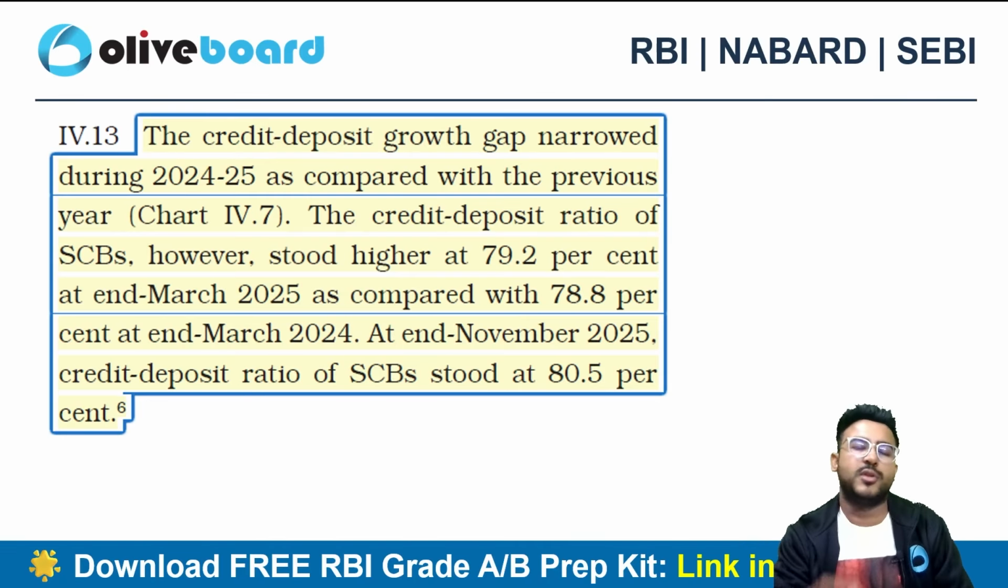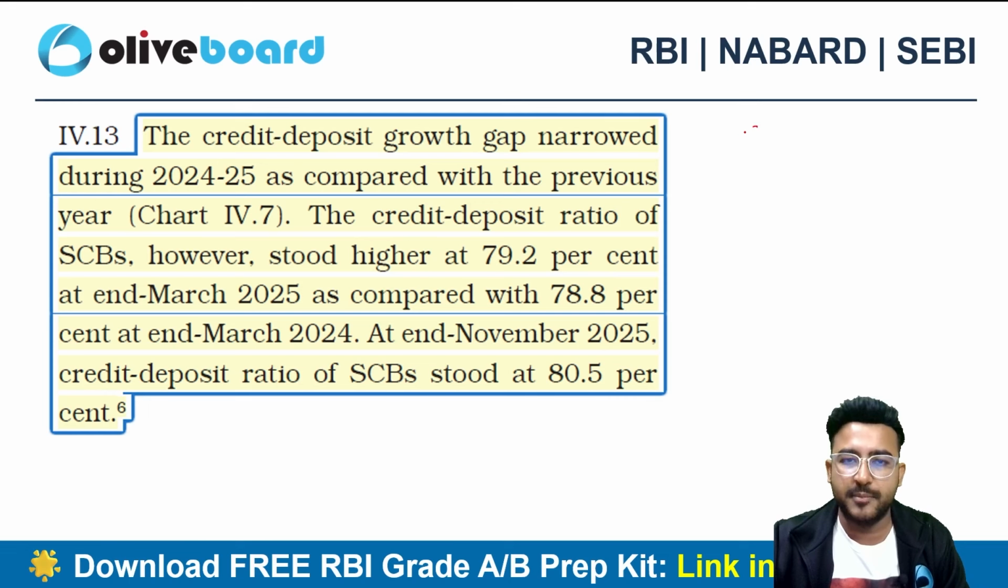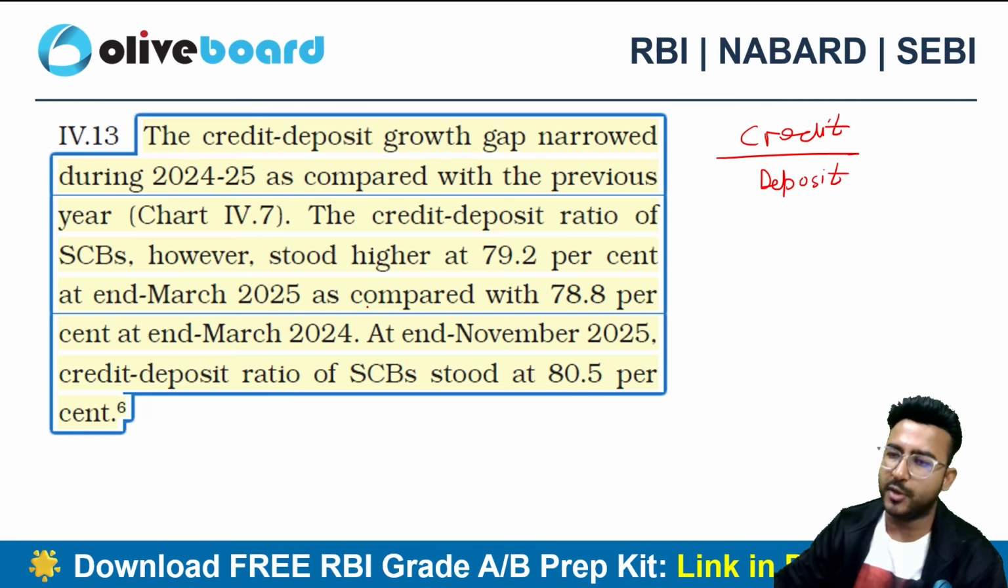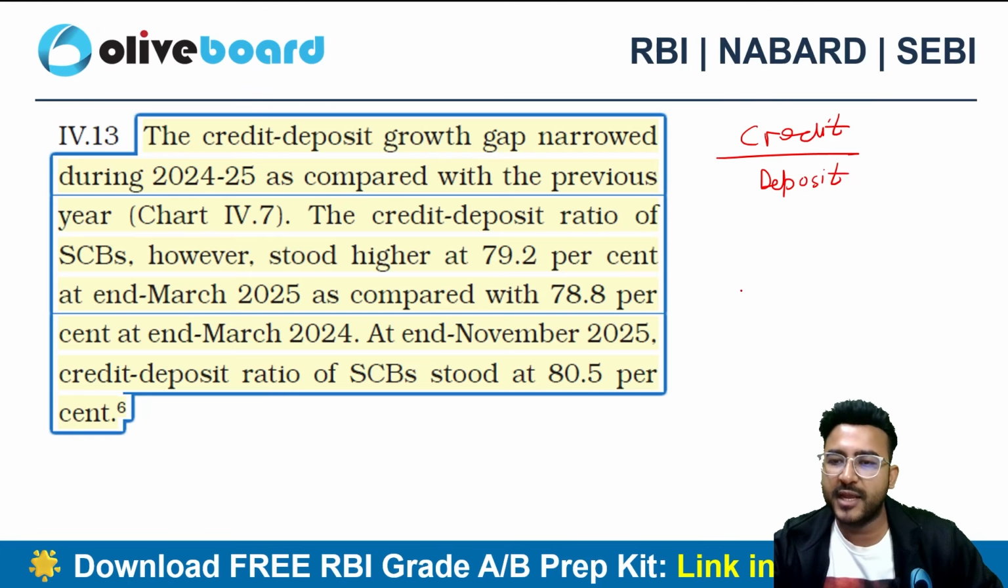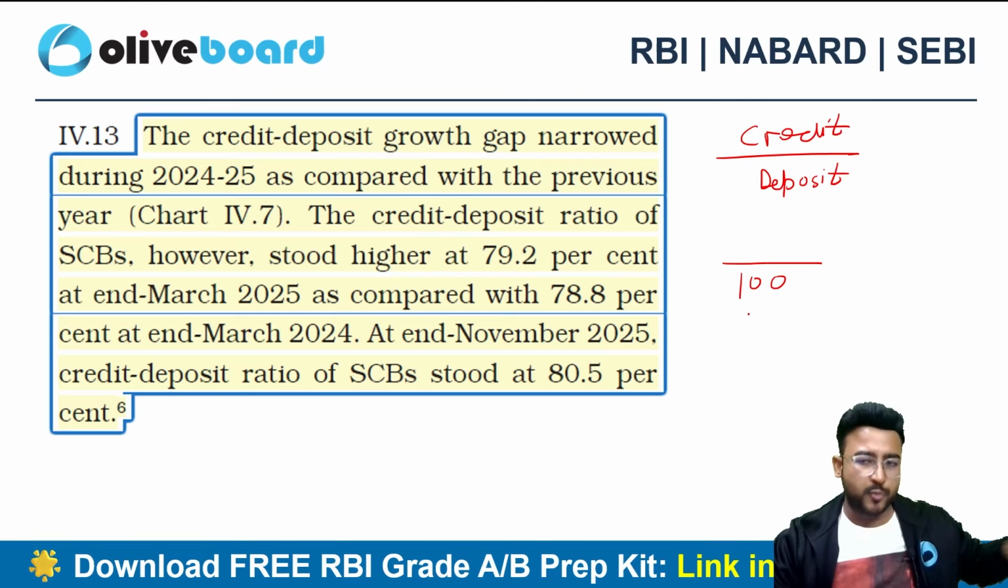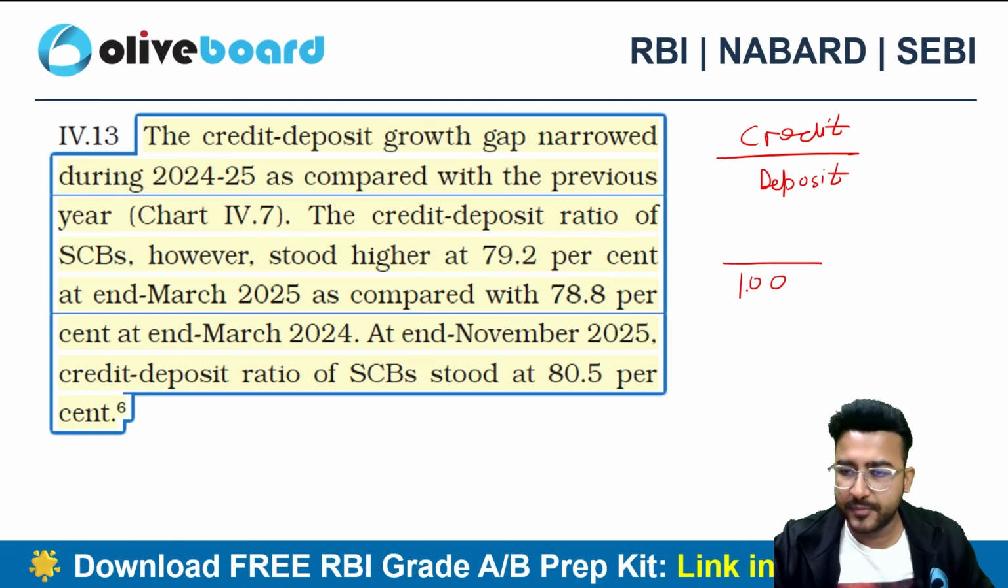And if I talk about the most important data, which is credit deposit growth, credit divided by deposit, we also call it the credit deposit ratio, CD ratio. Let's suppose I have 100 rupees in my pocket, received from deposits, right? Out of that I have given 80 rupees as credit. So I can say that my credit deposit ratio is 80%.